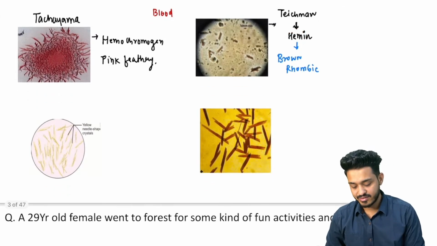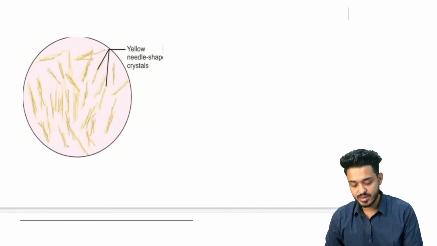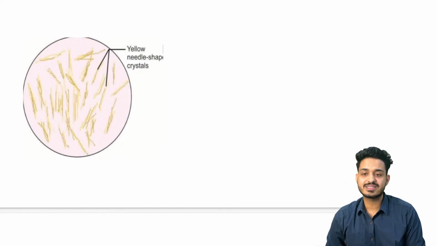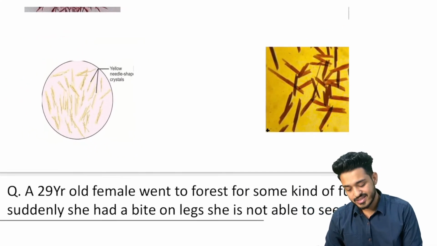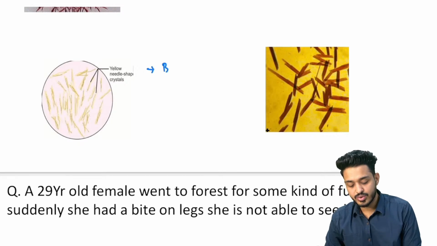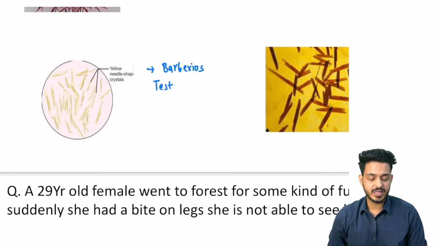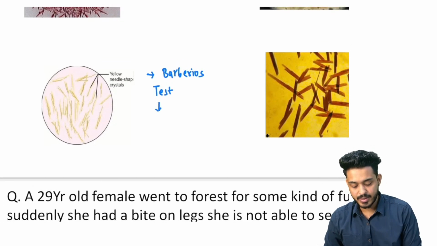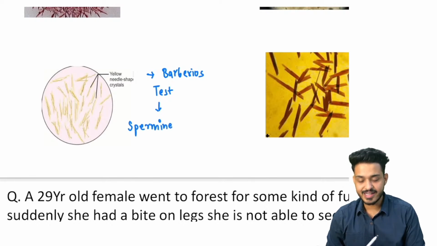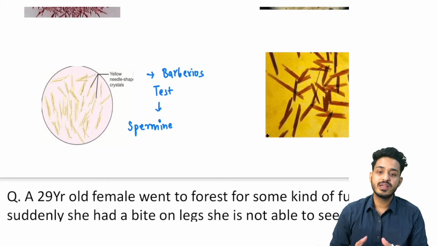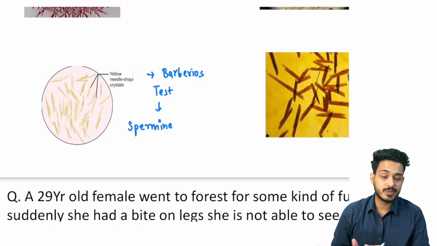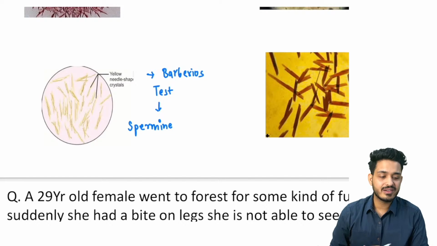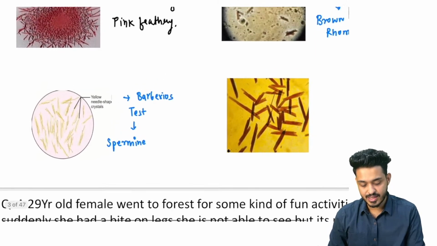Third thing they have asked in the question: these are your yellow needle-shaped crystals, and the test we are going to do for this is Barberio's test. This test, Barberio's test, is for spermine. किसको आइडेंटिफाई करेंगे? स्पर्मीन को आइडेंटिफाई करेंगे, राइट? In the semen we are going to have spermine.